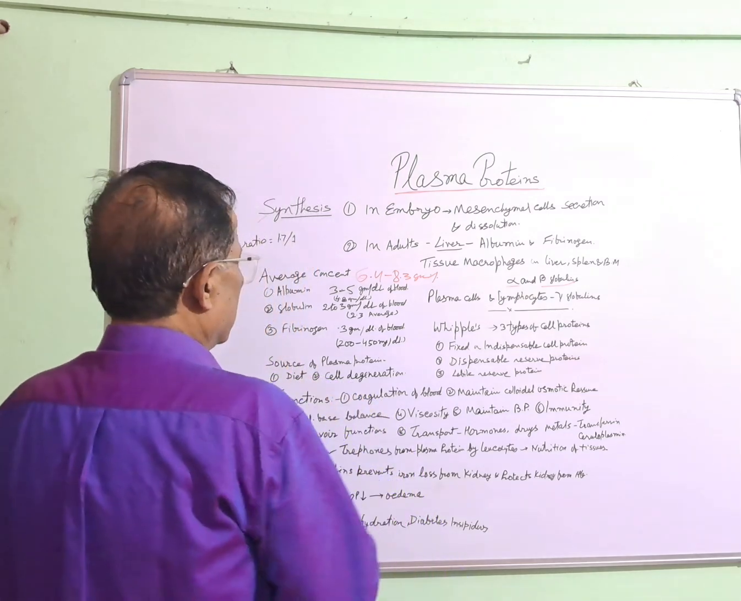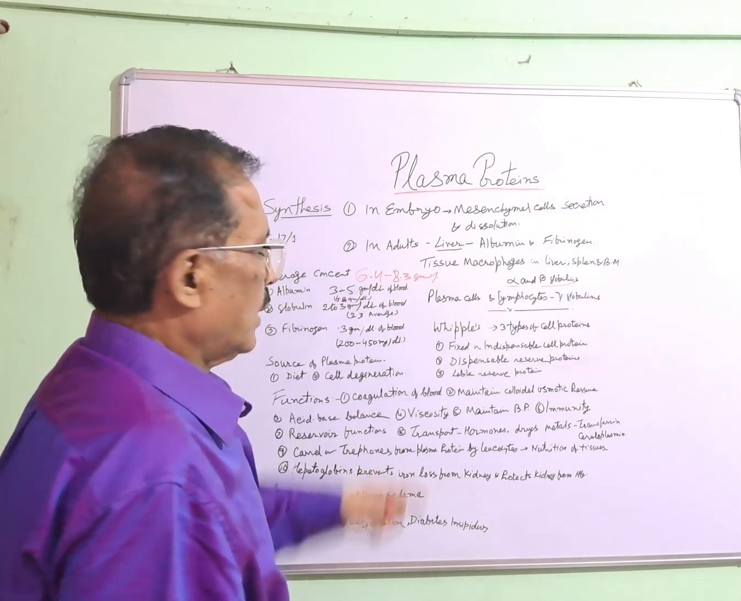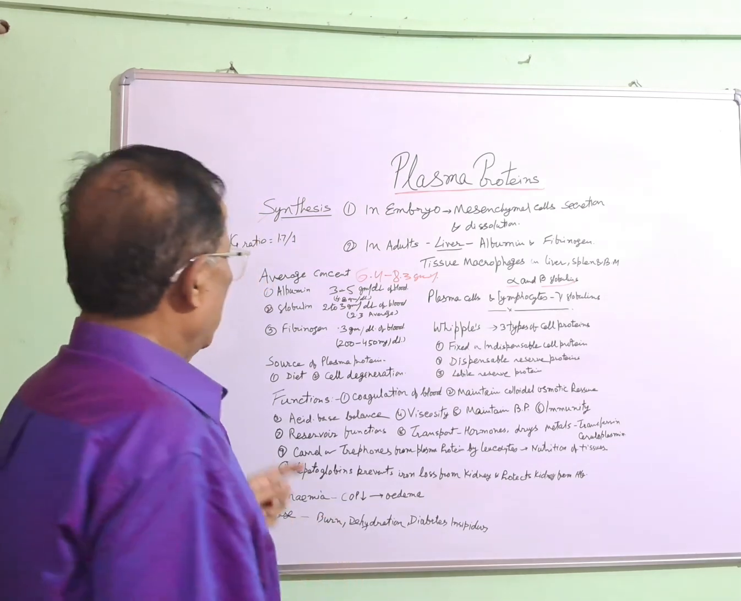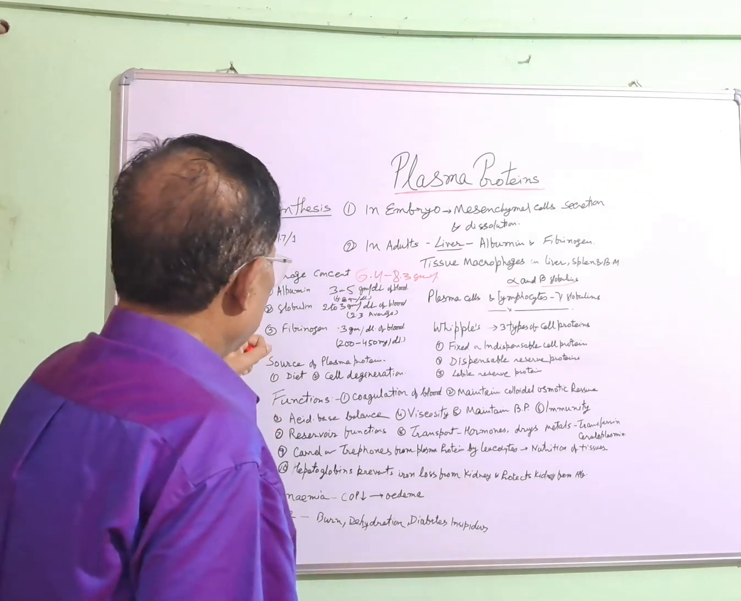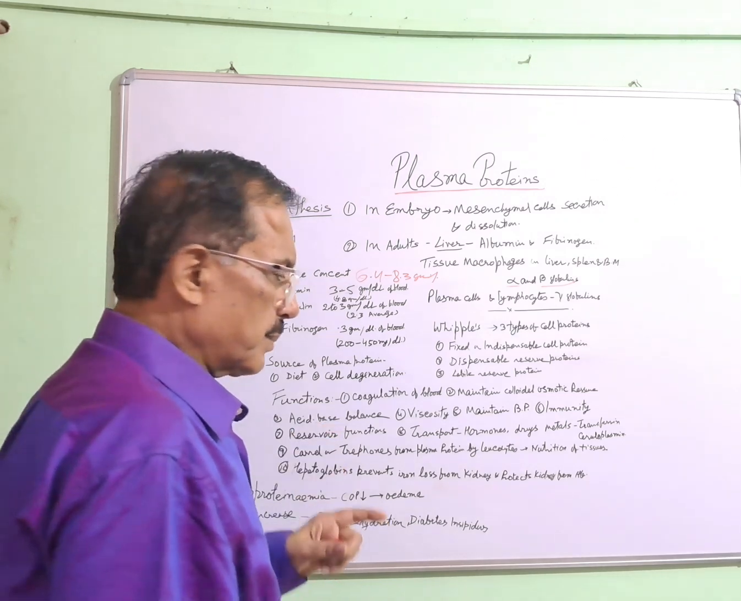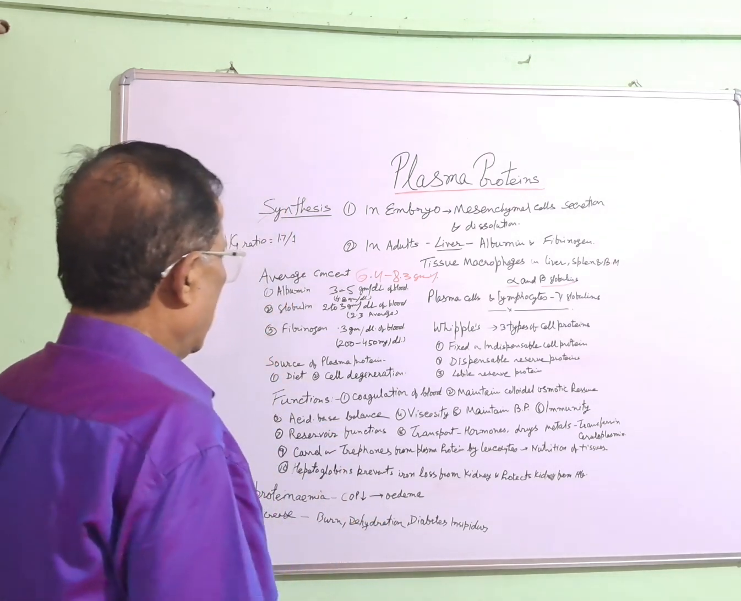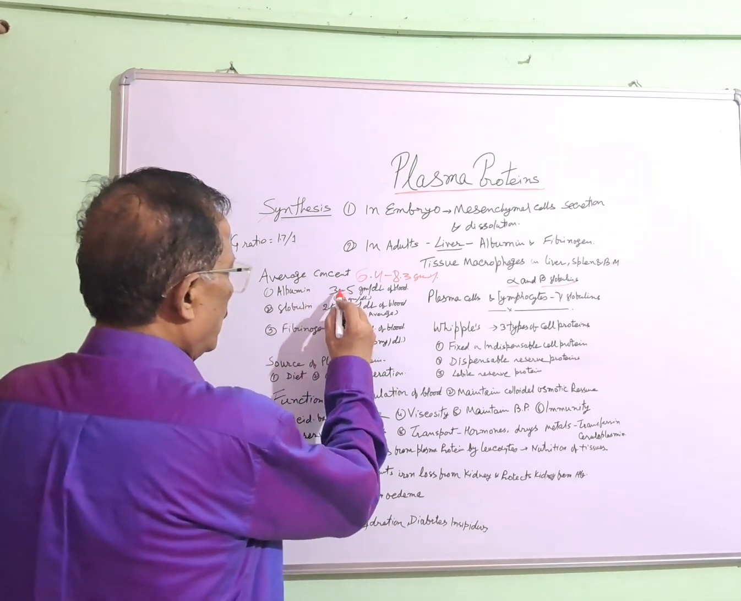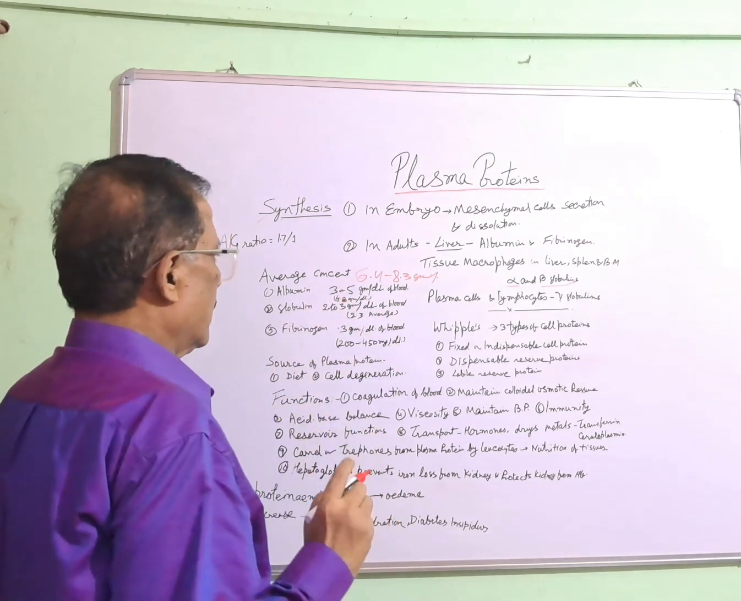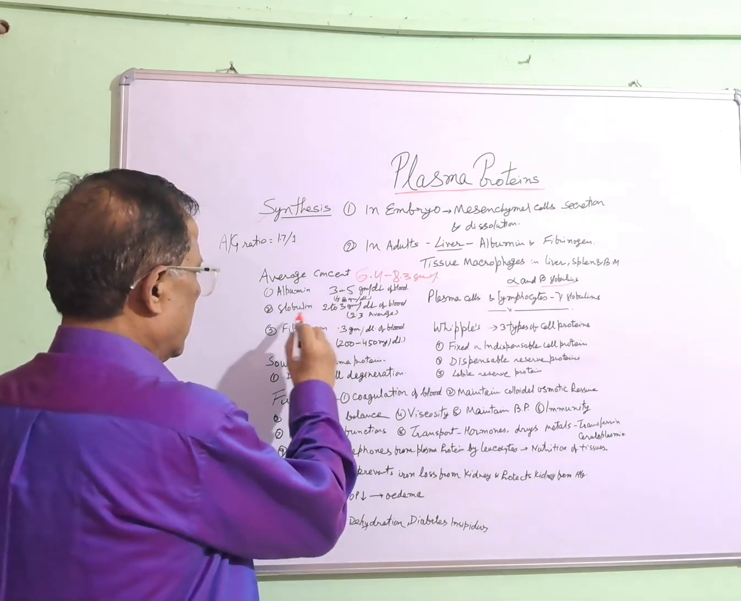What is the average concentration? The average concentration is 6.4 to 8.3 gram per cent, in which there are three major groups of plasma proteins: albumin, globulin, and fibrinogen. Albumin constitutes 3 to 5 gram per deciliter of blood. The average is 4.8 gram per deciliter of blood.